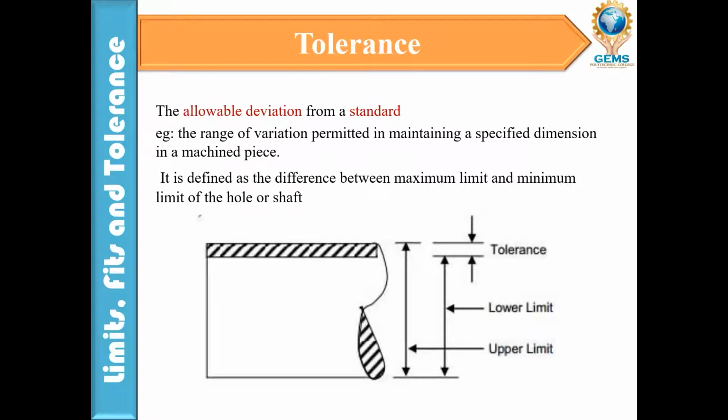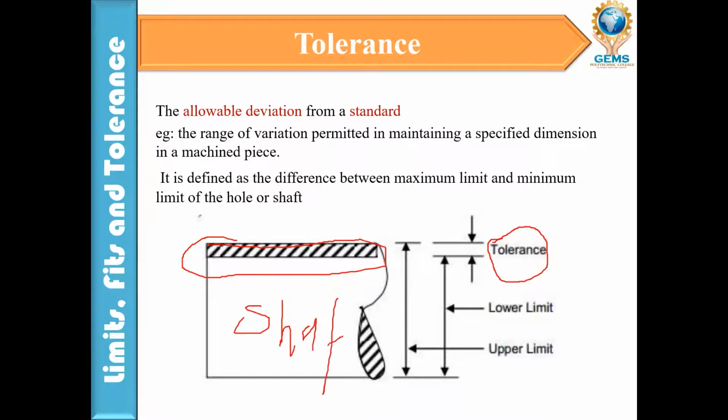Already we discussed it earlier. So suppose this is the tolerance for the shaft. If you think about the shaft, this is the upper limit, right? This is the lower limit. The difference between the upper limit and lower limit is called a tolerance. Suppose it is in a shaft; if it is in a hole, it will also be like this.